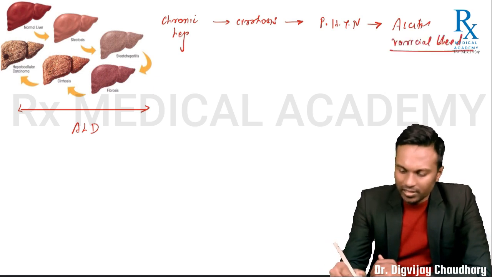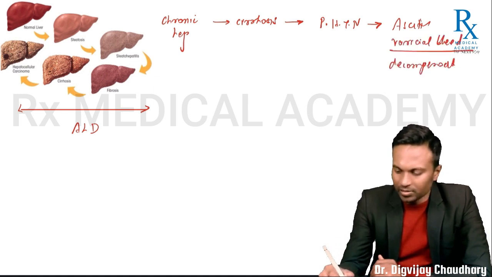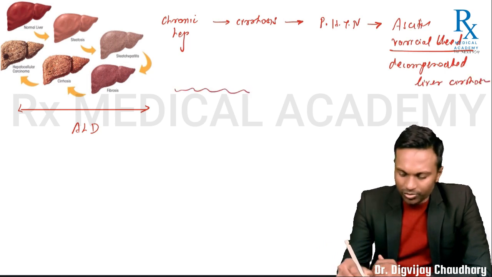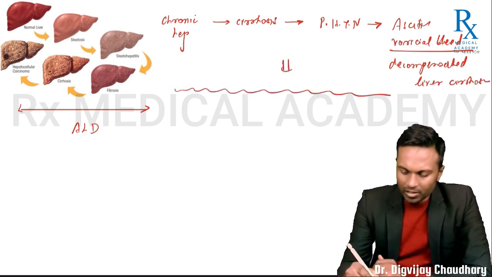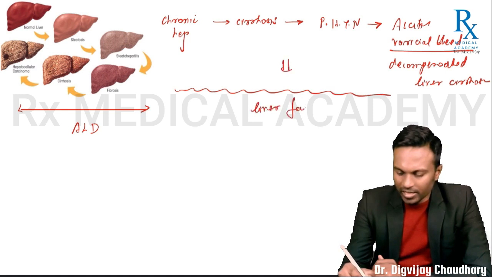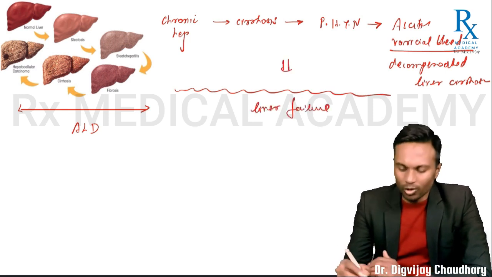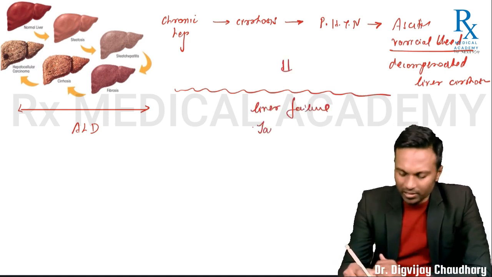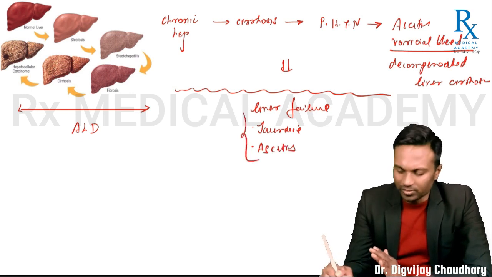This is known as decompensated liver cirrhosis. Okay, very simple. And during this course of disease, the patient can develop liver failure, that is known as acute on chronic liver failure, manifested by jaundice, ascites, etc. So these are the series of events.